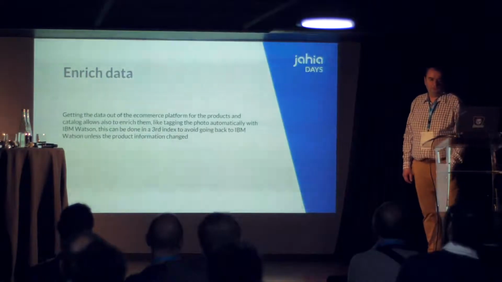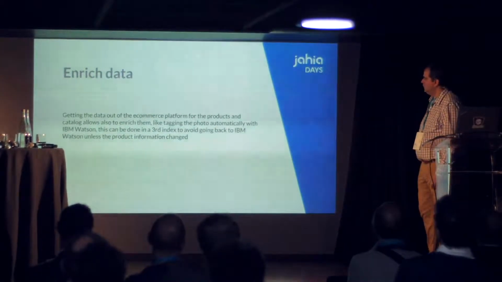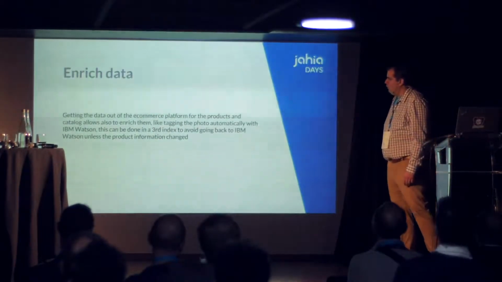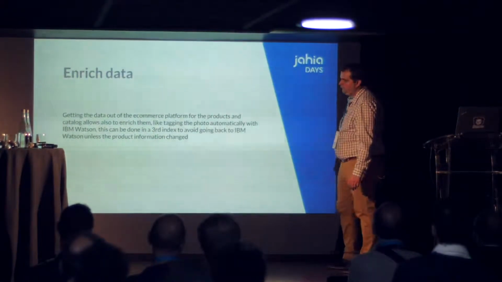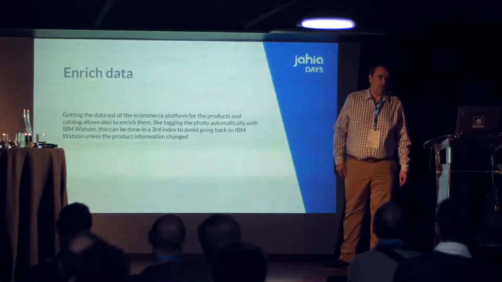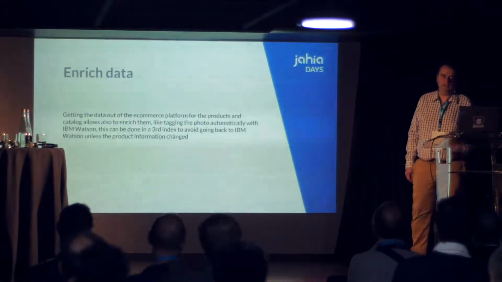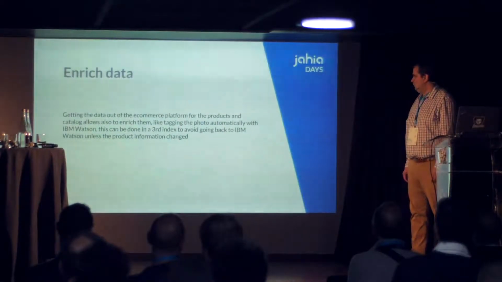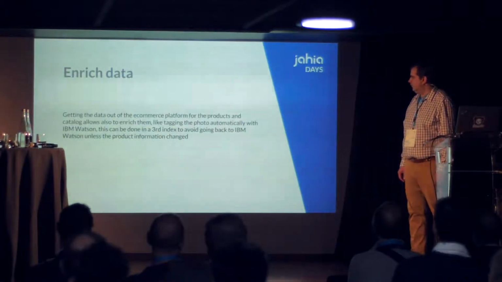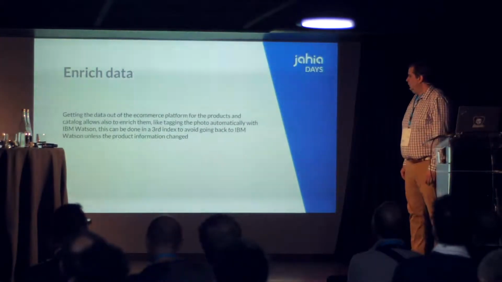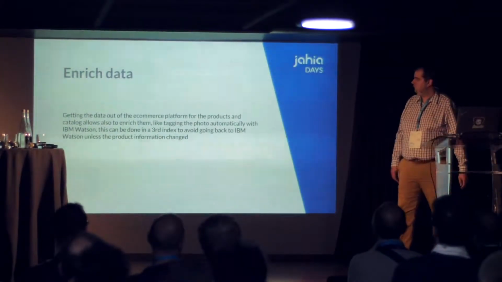Another powerful usage of having Elasticsearch in between is that now we are able to get the data out of the e-commerce platform, from the products, and we can enrich them with third-party software like IBM Watson. We have a prototype where we use IBM Watson to automatically tag the photos of each product, and it's stored in another index.